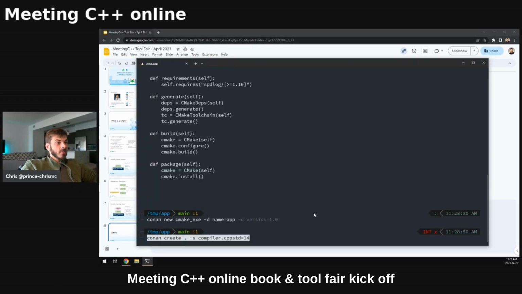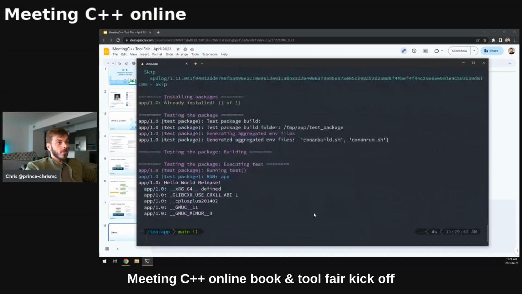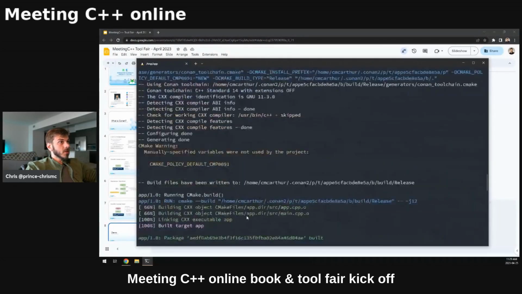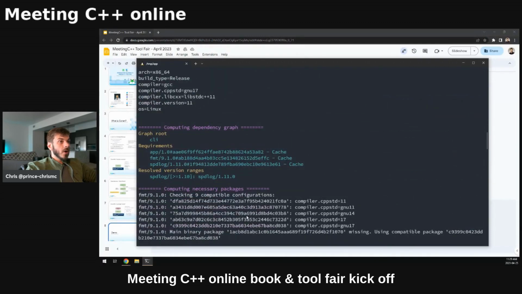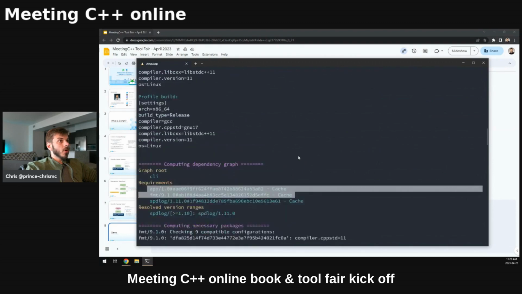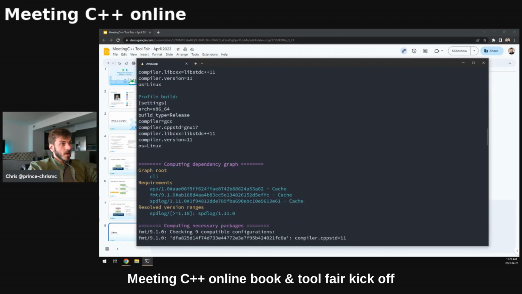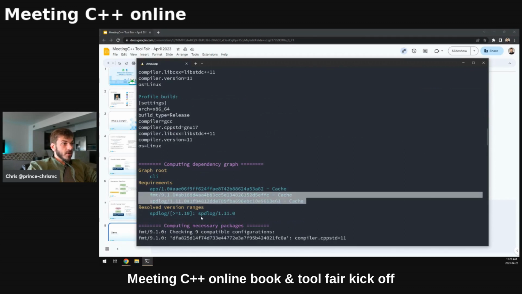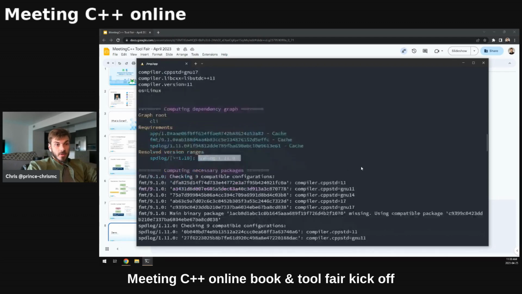So if I go back to my cheat sheet and steal my command, I can run this here. I'm going to compile this with C++14. And you can see Conan will go through and work, and it'll build our app. Our graph here, you'll notice it's going with our app, and it was exported, so it was in our cache. And you can see our dependencies here. We have speedlog and FMT. So our version range here: I need a version of speedlog greater than 1.10, and it resolved that and found the latest, and it turns out it was 1.11.